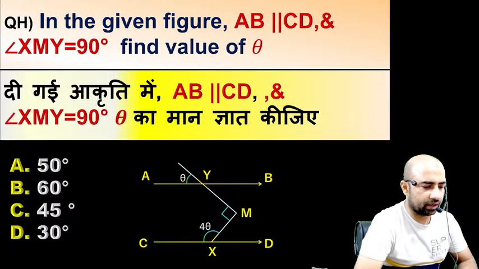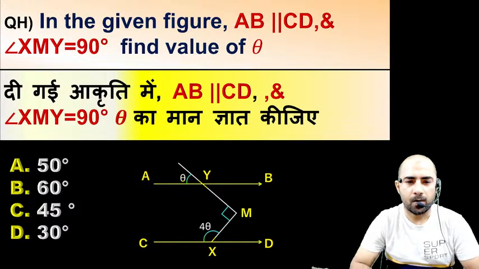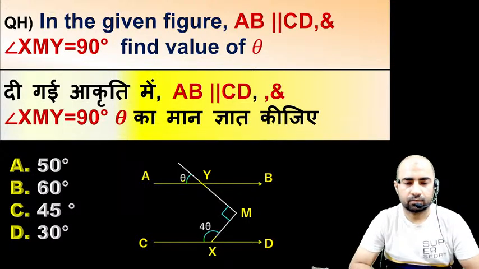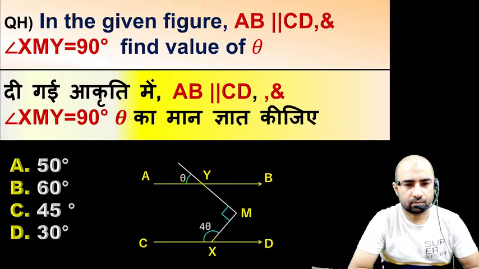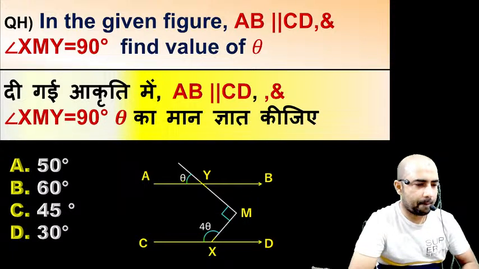Manisha Varman also saying the 45. Any other answer guys?